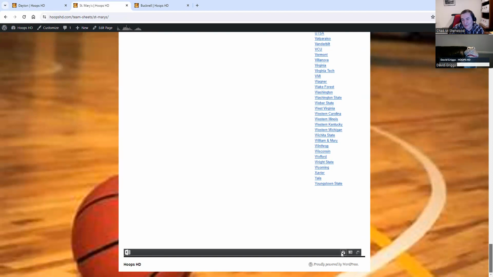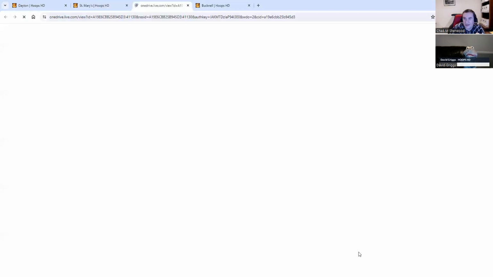There's a little box. There are three boxes here. One says, "Tell Microsoft your thoughts about this team sheet." Feel free to tell them. I don't care. Don't click that one. The second one says information about this workbook. That'll bring up a bunch of coded information that won't help you at all. The third one says view full size workbook. Go ahead and click that button. Feel free to click it.